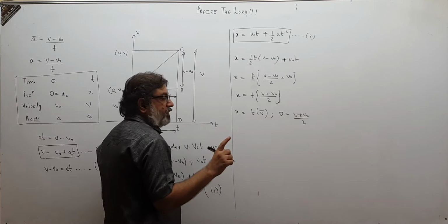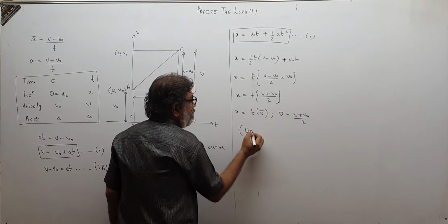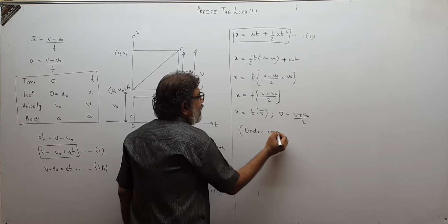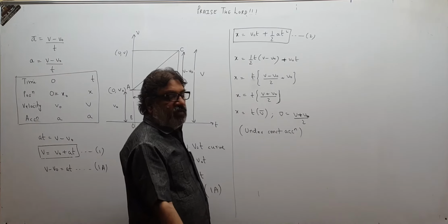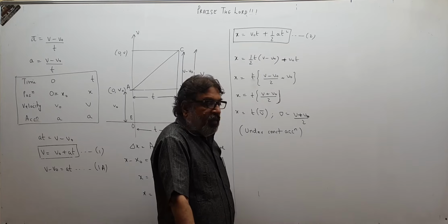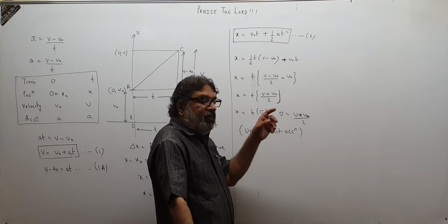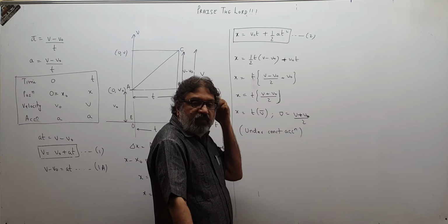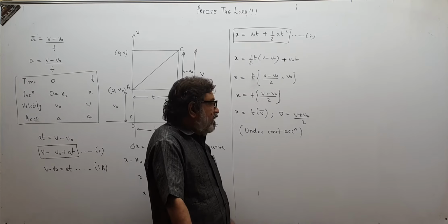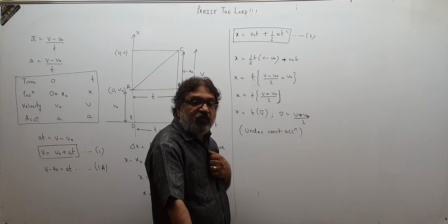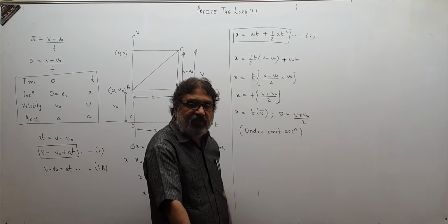And children, remember, we can do this only in case of constant acceleration. Under constant acceleration only, you can write V plus VO upon 2 as V bar, otherwise you cannot write. Here we know acceleration is constant. Therefore, V bar will be V plus VO upon 2. Otherwise, average velocity is always found out as displacement upon time. That is a standard formula applicable under any condition.